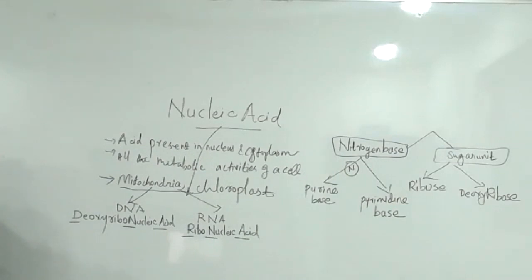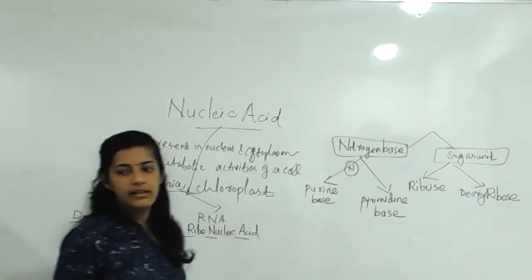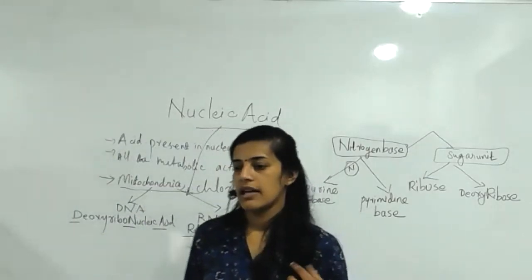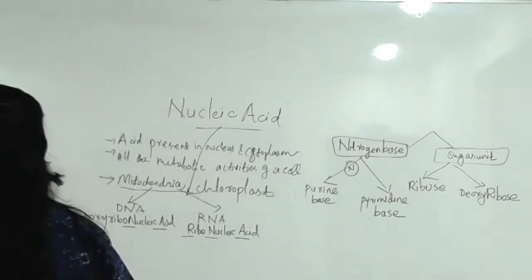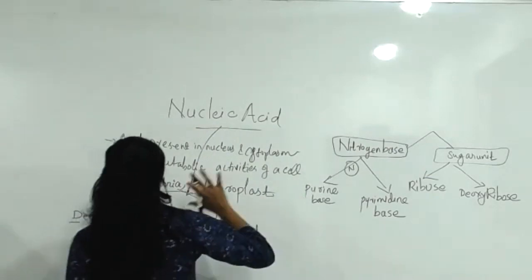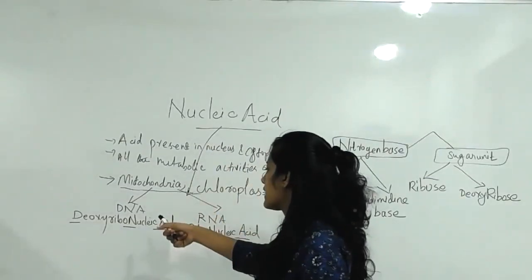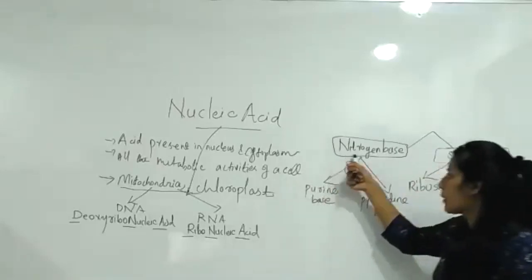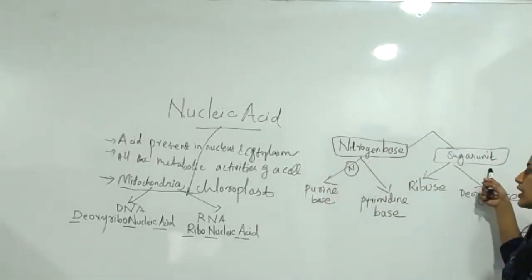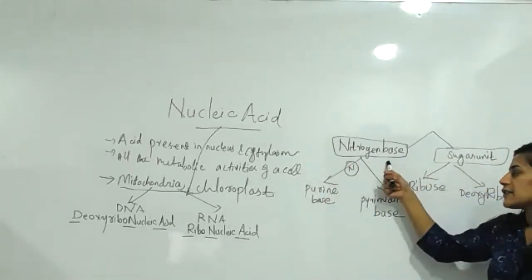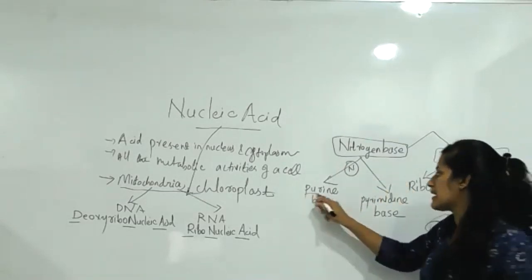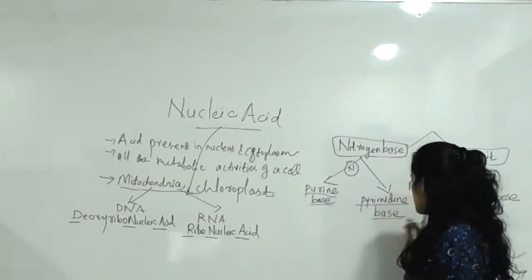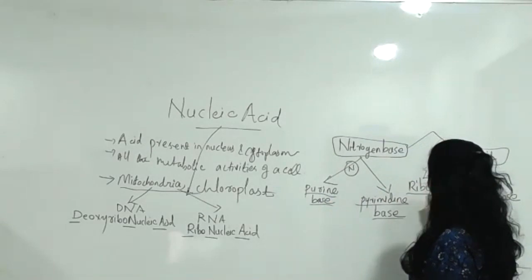Read it clearly. Then next step we want to discuss DNA thoroughly. So before that, you want to clear your basic idea from this class. DNA and RNA have two components: nitrogen bases and sugar units. The nitrogen base can be a purine type of base or a pyrimidine type of base. Then the sugar units are ribose and deoxyribose.